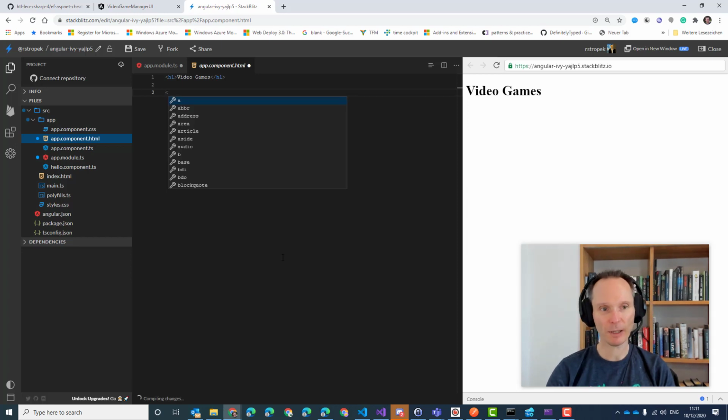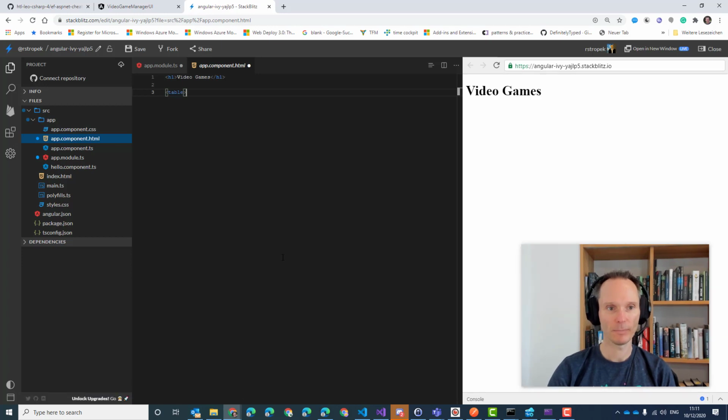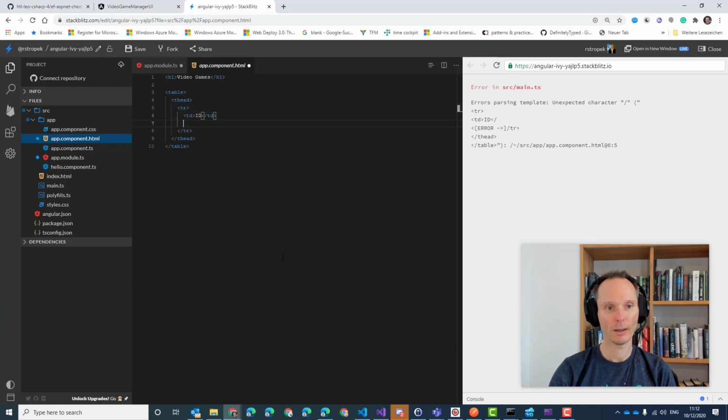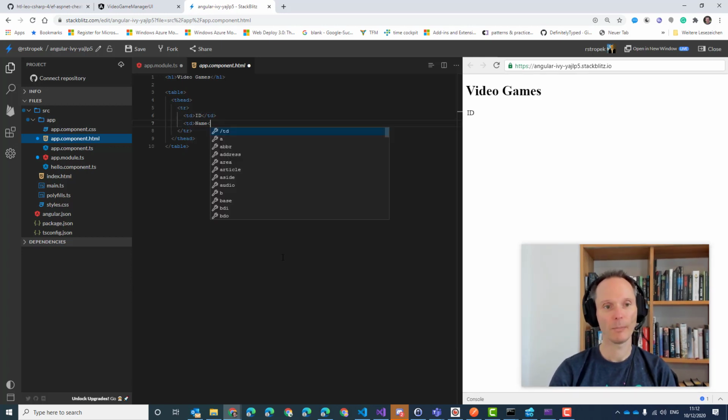I would like to display a table with a t-head, table header, with a table row, ID, name. Not very beautiful, but it's okay.